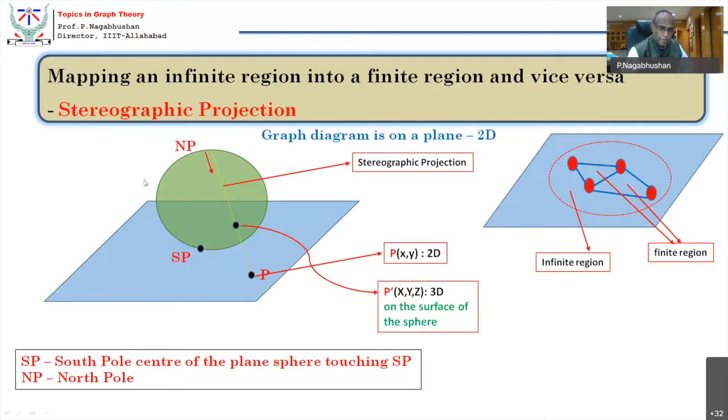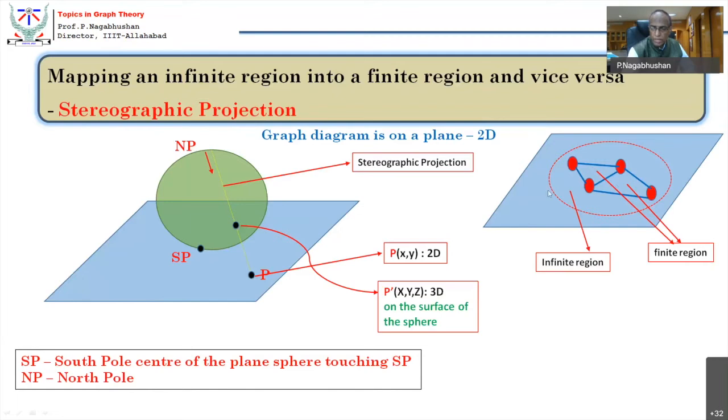Stereographic: this is a plane, the blue-colored one. Of course, if a graph is planar, as you see here, all edges are embedded in this plane and no edges cross over. Therefore, this is a planar graph. Now, in this planar graph, you have already seen that this is a finite region, this is a finite window, and this is another finite window.